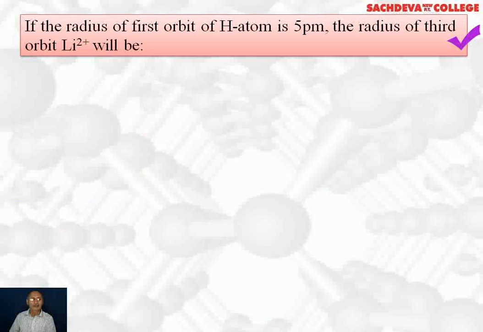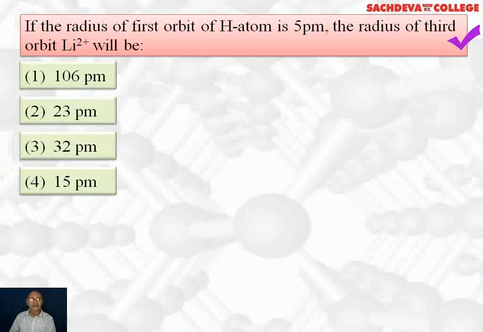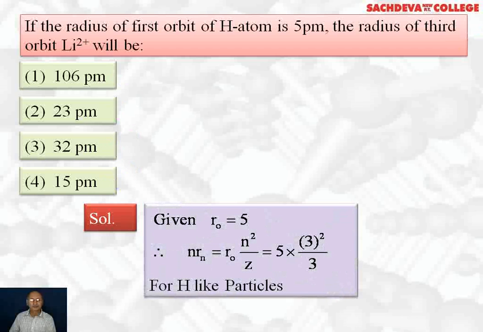Next, if radius of first orbit of hydrogen is 5 picometer, the radius of third orbit of lithium ion will be. Options are 106 picometer, 23 picometer, 32 picometer and 15 picometer. Way of calculating: R0 is 5, that is of hydrogen atom and first orbit. We want to find out for lithium ion, this will be equal to R0 into n square divided by Z. R0 is 5, third orbit we want to find out, it will be 3 square, divided by Z, means atomic number of lithium is 3.